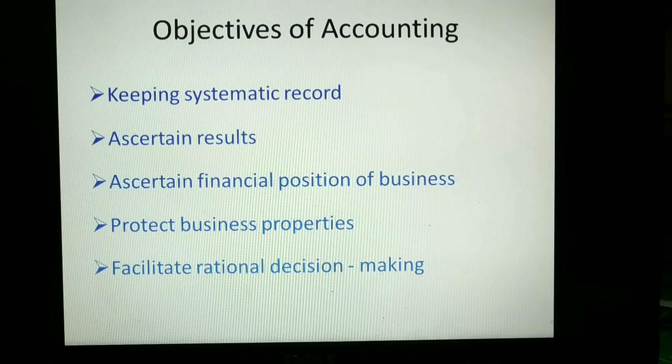Next, ascertaining the financial position of a business, basically to know the availability of cash or the position of assets and liabilities, etc. Next, to protect business properties. Having updated information will help us to understand about the various assets the organization possesses or liabilities it owes. Next, facilitate rational decision making, which we have already discussed in the previous slide.